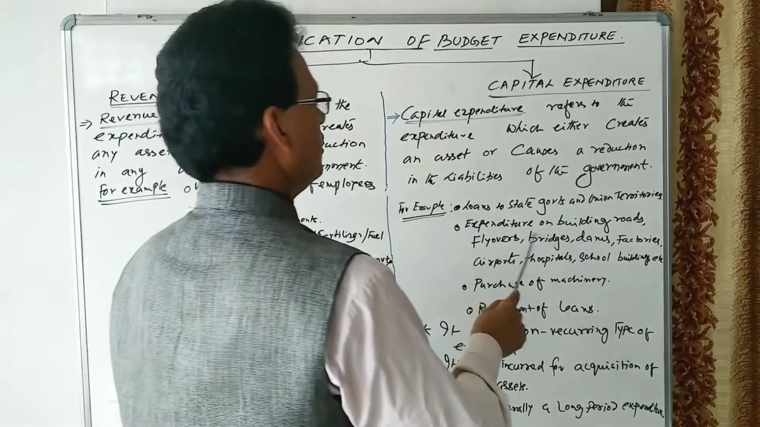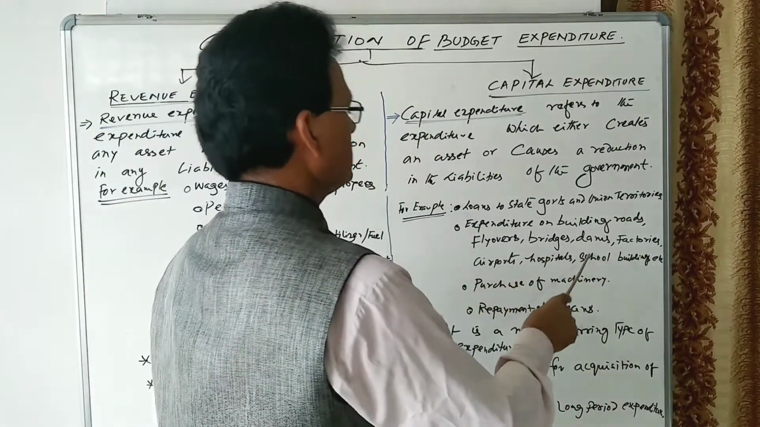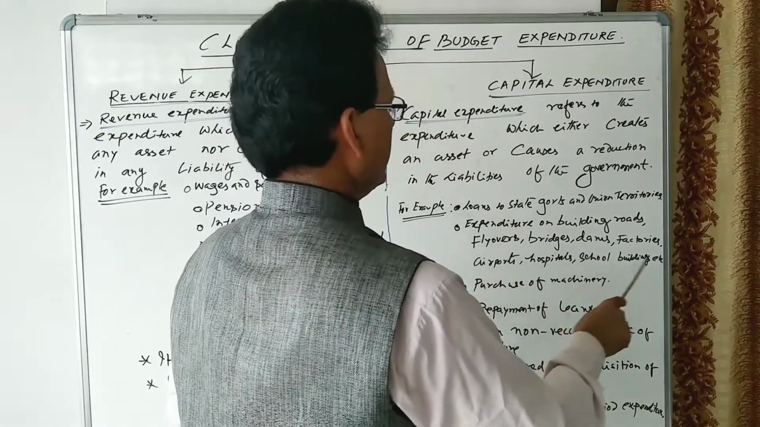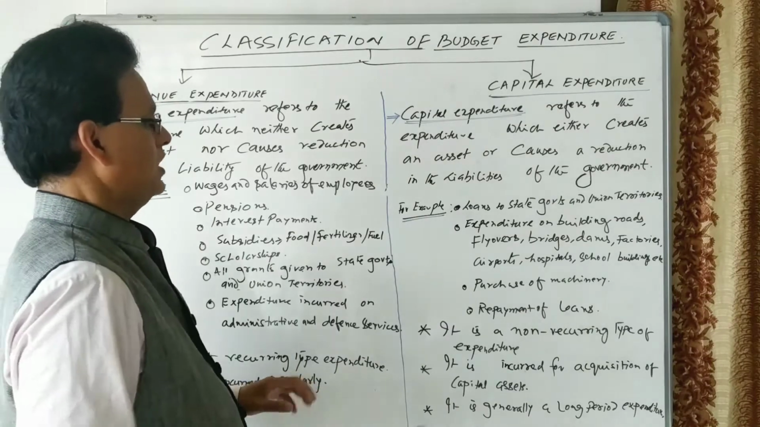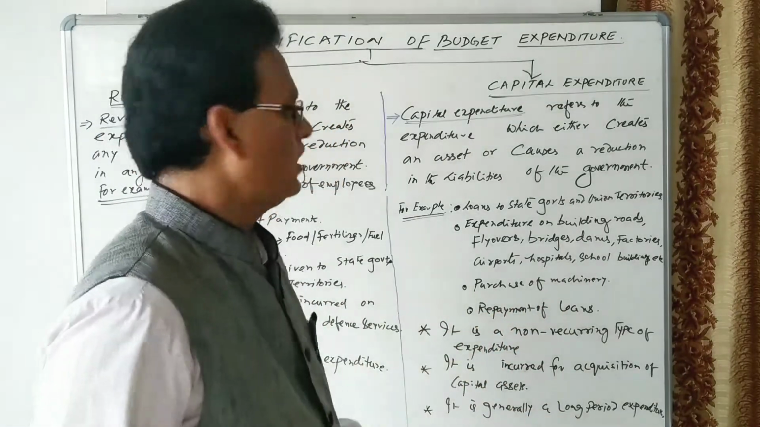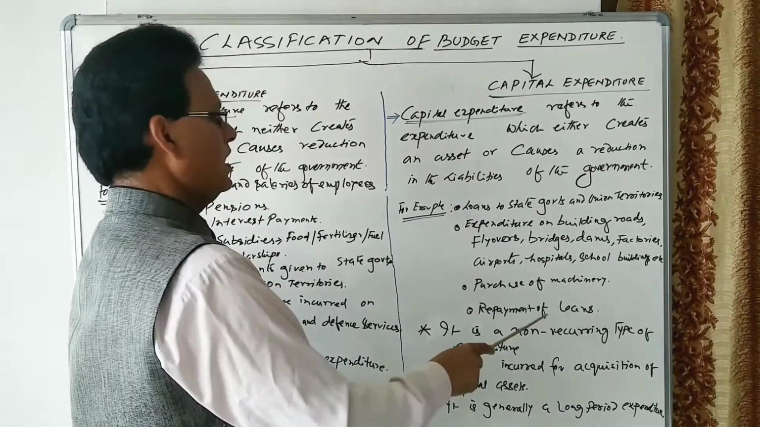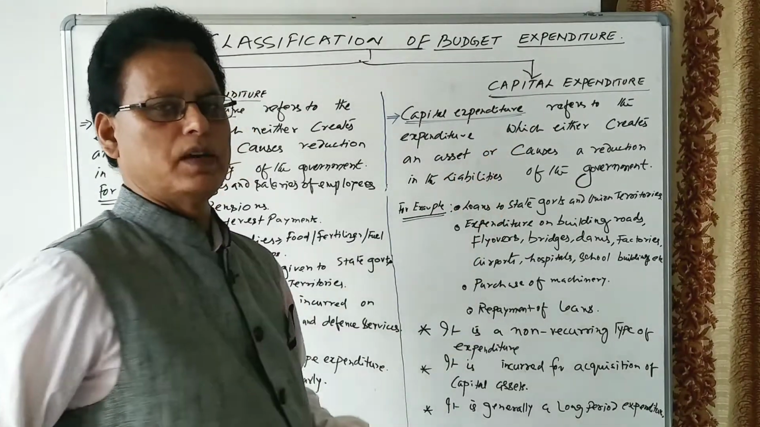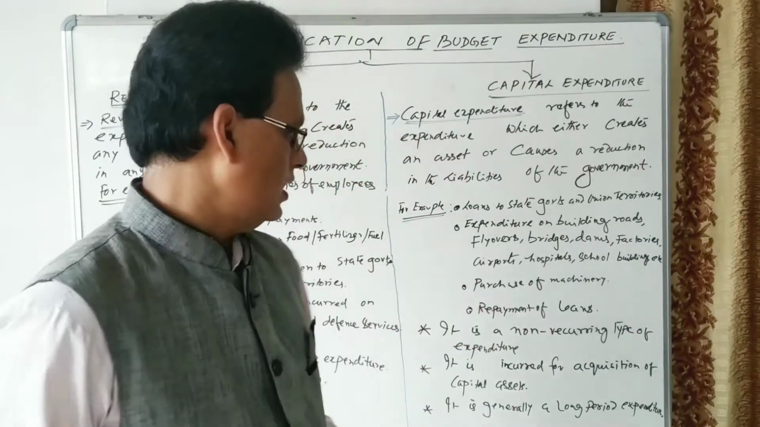Then expenditure on building roads, flyovers, bridges, dams, factories, airports, hospitals, school buildings, etc. All these come under the capital expenditure. Purchase of machineries and buildings all comes under the capital expenditure. Then repayment of loans. Repayment of loans comes under the capital expenditure because it reduces the liability of the government.